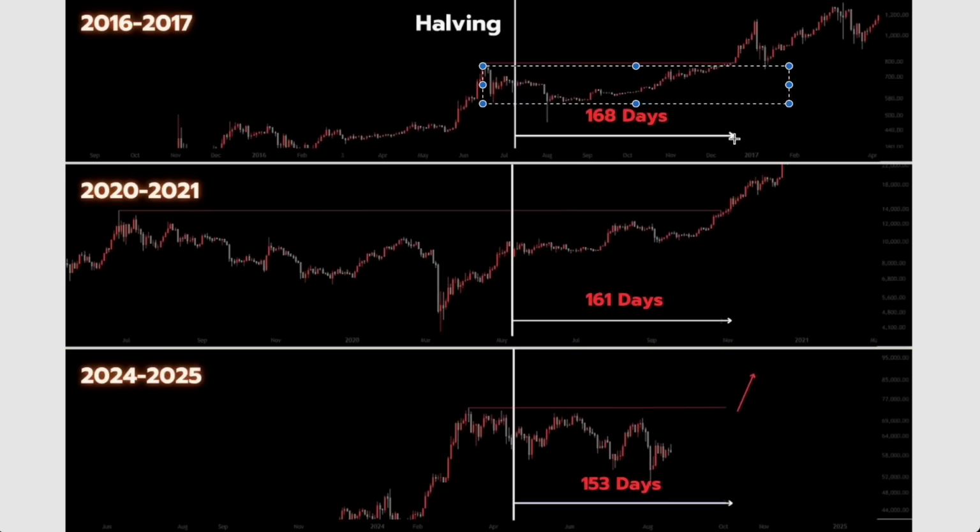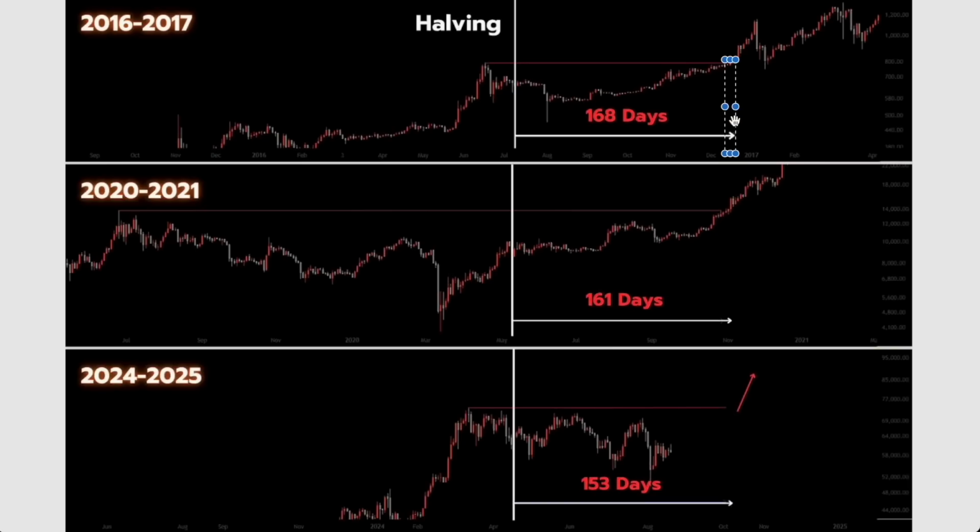So here, this says that we break out 168 days after the halving, whereas this breakout occurs a little bit earlier than that, 154 days actually. If we align this perfectly with the local top here in the pre-halving period, then you can see that we break out a little bit earlier at this moment.